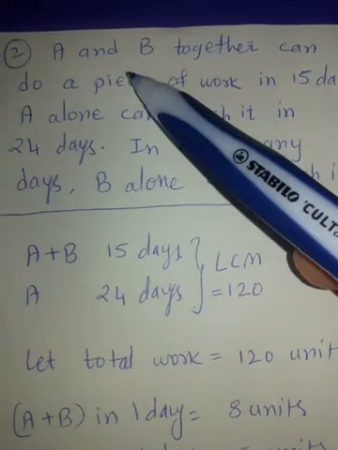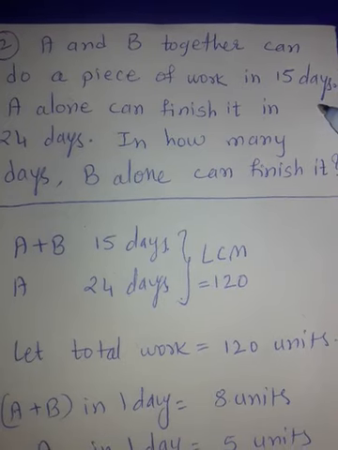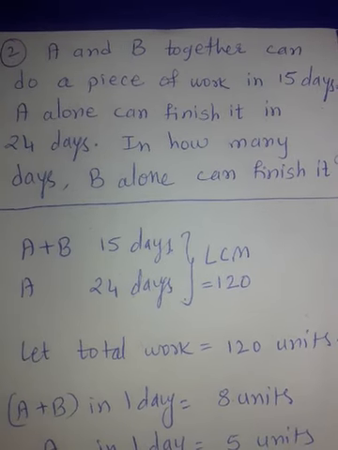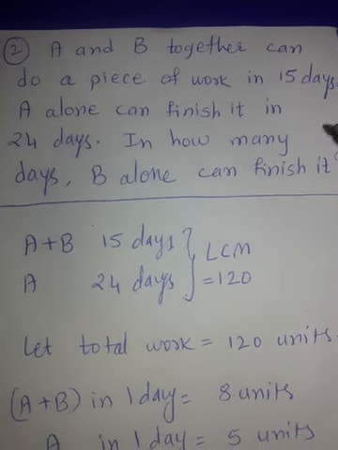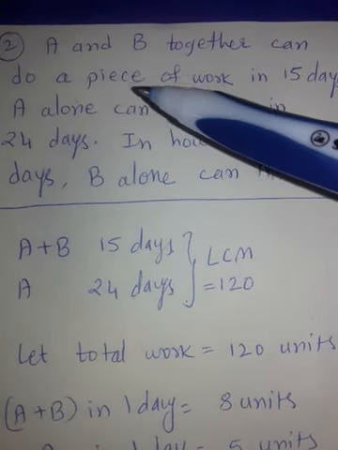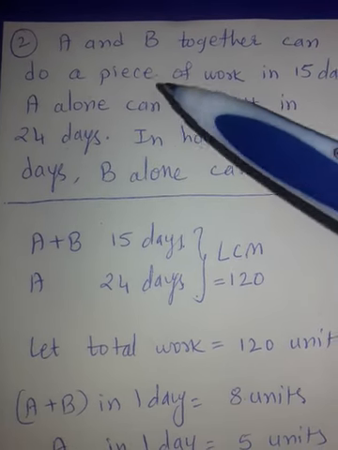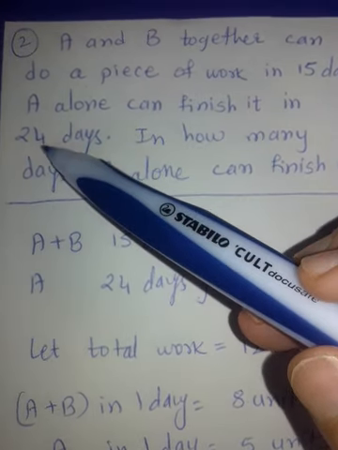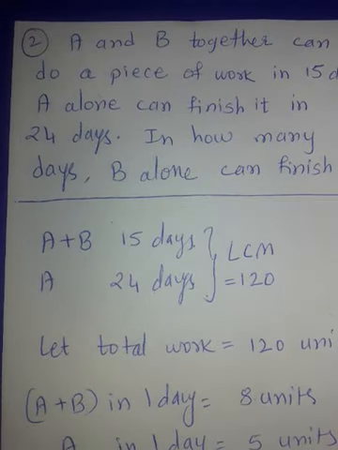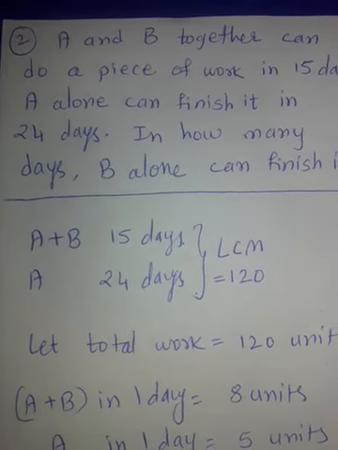Next example. A and B together can do a piece of work in 15 days. A alone can finish it in 24 days. In how many days can B alone finish it? What is the difference between the earlier example and this example? In the earlier example, we were given that A alone completes in so many days, B alone in so many days, and we had to find in how many days A and B together can complete.